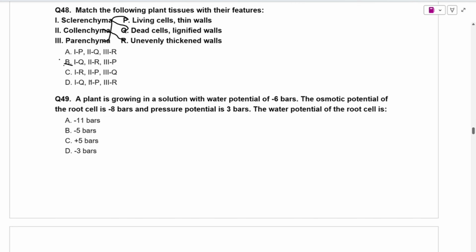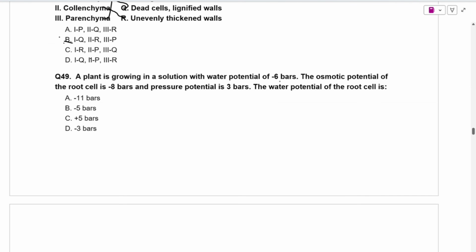Next question is, a plant is growing in a solution with a water potential of -6 bars. The osmotic potential of the root cell is -8 bars and pressure potential is 3 bars. हमें निकालना है water potential of the root cell. It will be calculated by adding the osmotic potential, which is -8 bars, and pressure potential, which is 3 bars. So -8 plus 3 is -5 bars.